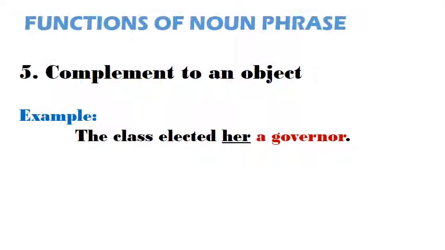Number 5. A noun phrase can be a complement to an object. Remember that an object follows a main verb. So, an object complement adds meaning to the object. Look at the example given. Elected is the main verb. Her is the object. A governor adds meaning to her. Hence, a governor is a complement to the object, her.